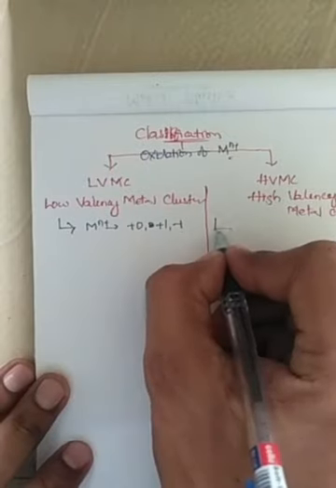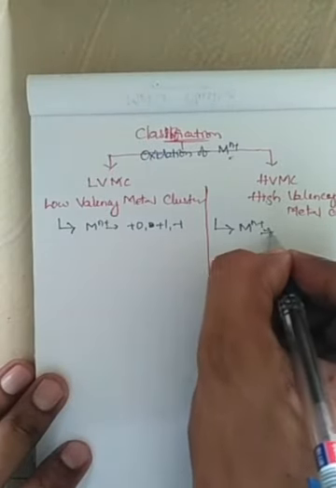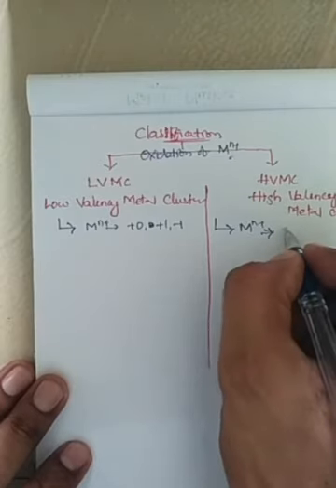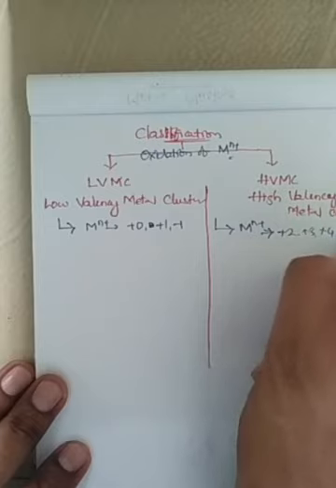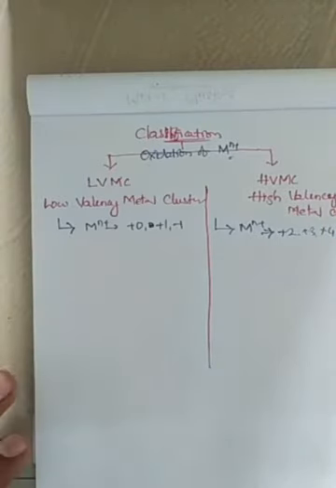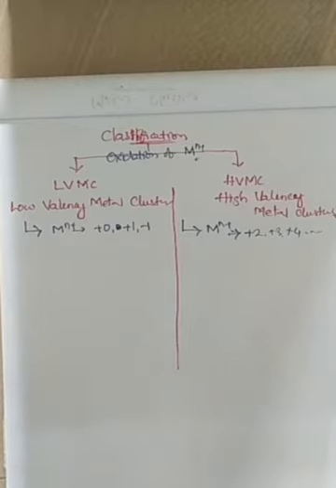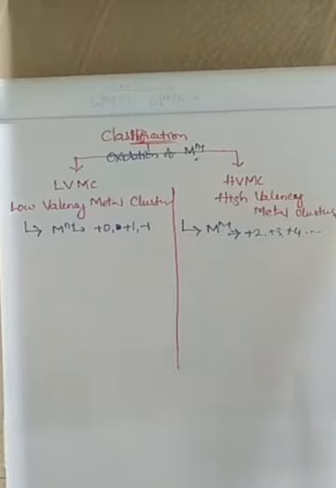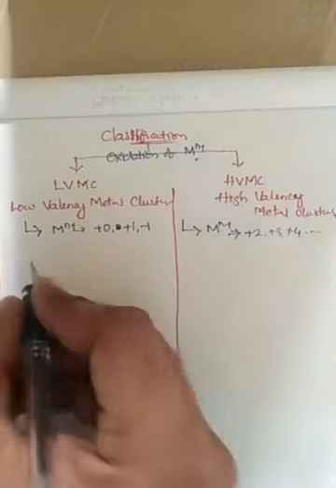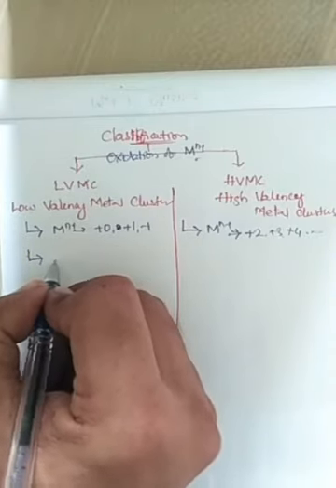In high valency metal clusters, the metal ion has much larger oxidation states, such as +2, +3, +4 and so on, right? Metal clusters having more than +2 oxidation state of metals are known as high valency metal clusters.